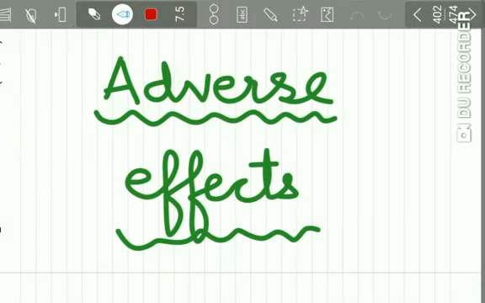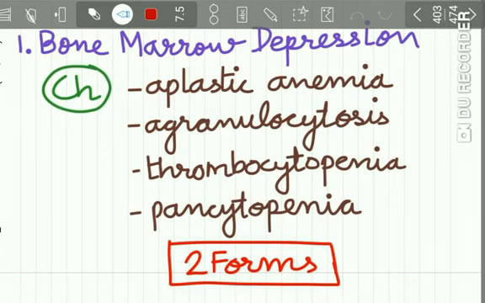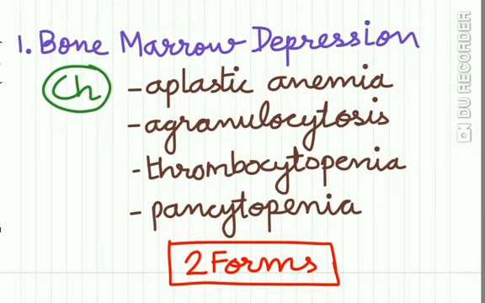Now, the adverse effects of the drug. First, bone marrow depression is the serious adverse effect caused by chloramphenicol. It may cause aplastic anemia, agranulocytosis, thrombocytopenia, and pancytopenia.